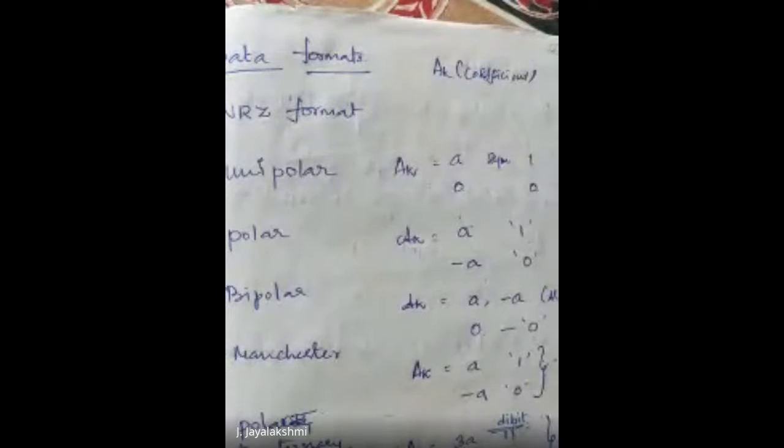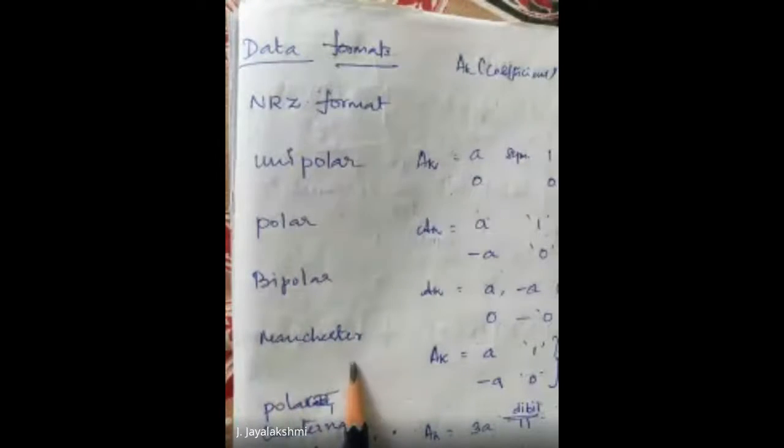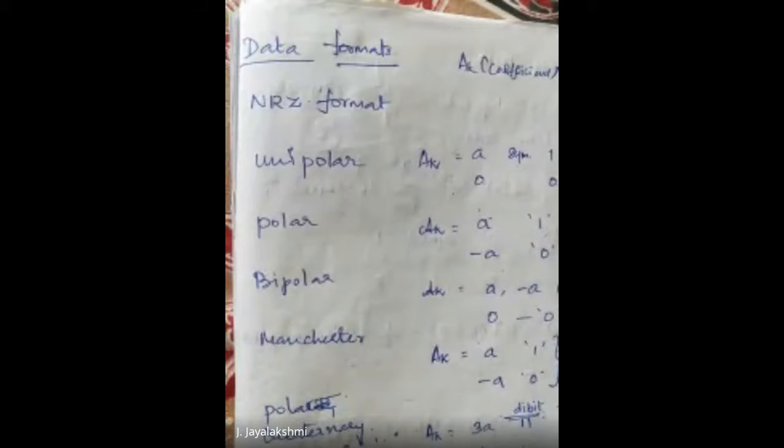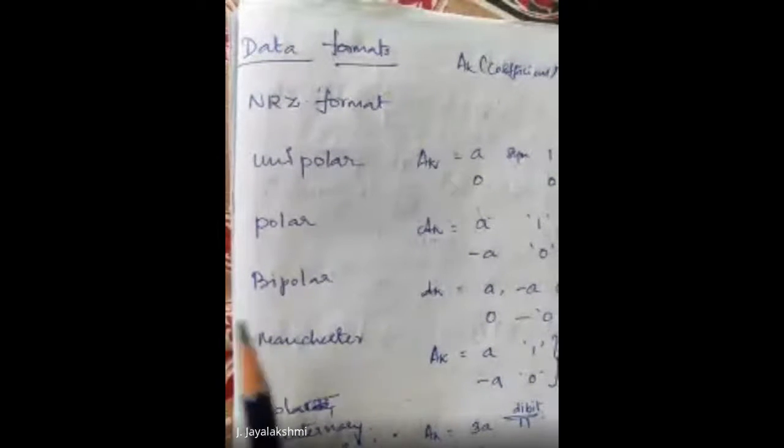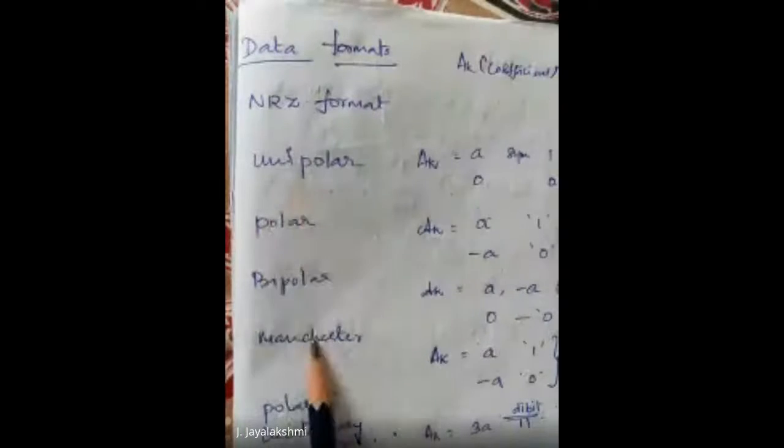So, now we will see how to calculate the power spectral density for the different coding schemes. To know that, you should know what the coefficient is first for each and every signal. So, first you write out the non-return to 0 format. In non-return to 0, you have unipolar, bipolar, polar and Manchester. Finally, you'll see what the polar quaternary waveform is. So, in non-return to 0 itself, you have 4 things: unipolar, polar, bipolar and Manchester.